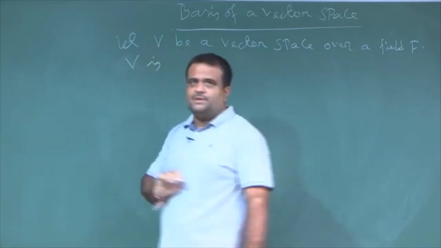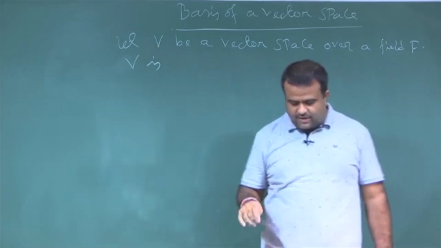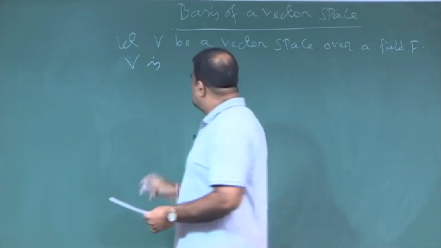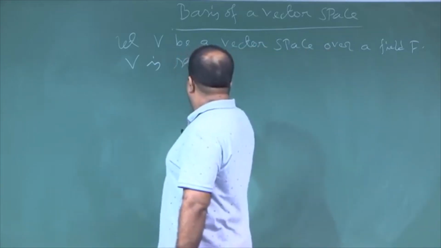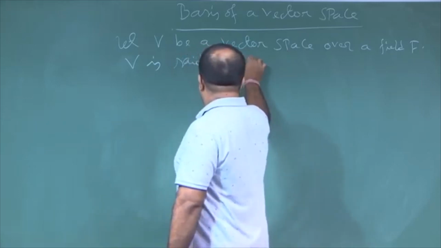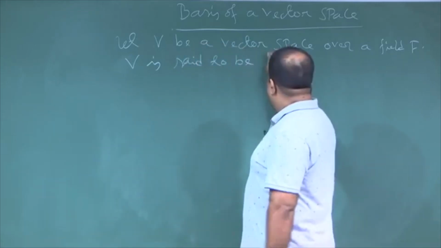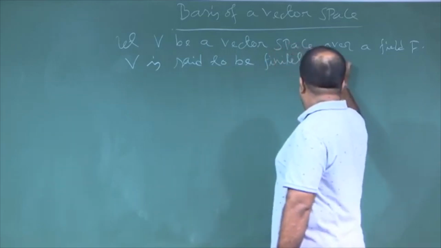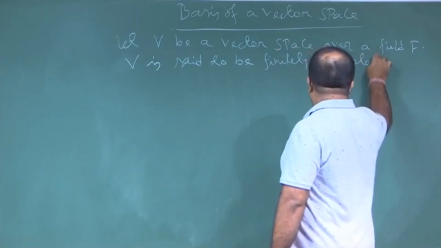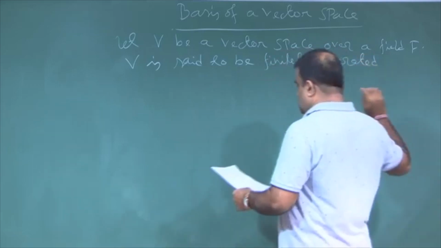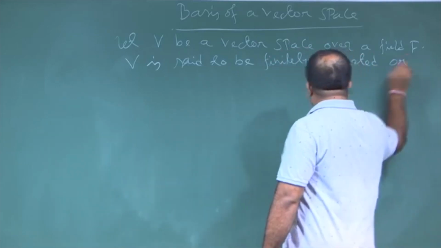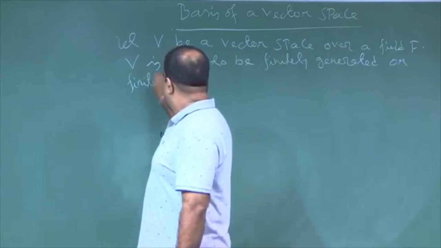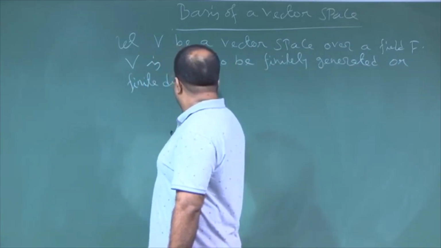We should not use dimension, because dimension we have not defined yet. It is also called finite dimensional, but dimension we have not defined yet.